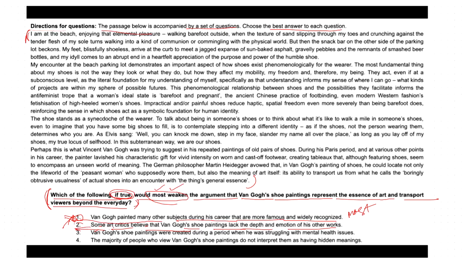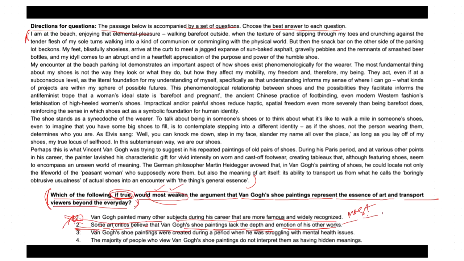Some art critics believe that Van Gogh's shoe paintings lack the depth and emotion of his other works. Now, this particular part alone doesn't necessarily challenge the idea that the shoe paintings represent the essence of art.